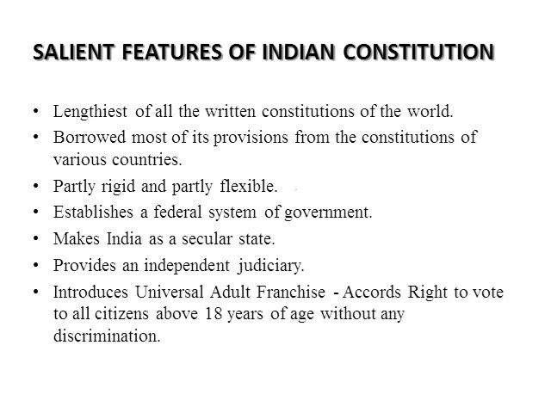A federal system of government means a system in which the individual states of a country have control over their own affairs but are controlled by the central government for national decisions.